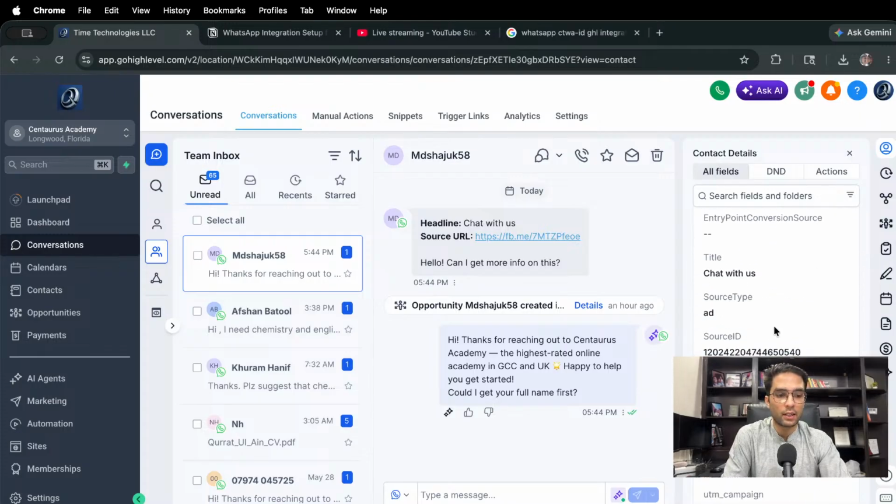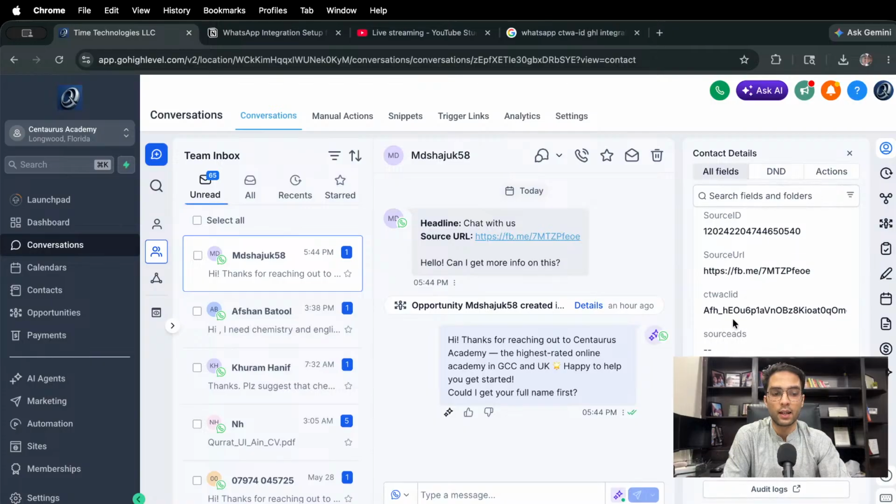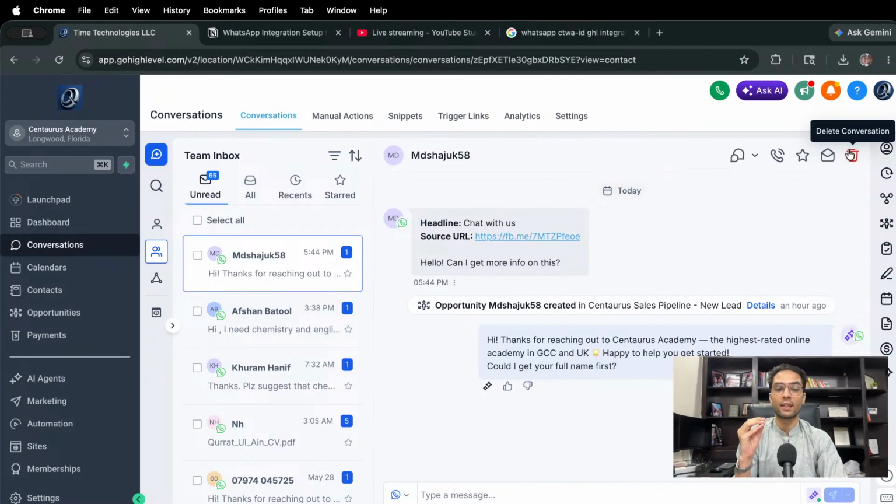So we have chat with us, ad source, source ID, the URL, and the click ID saved right here, which is amazing, right? Even if I lose the number of this contact, even if I lose the name of the contact, if I have this click ID with me, that is like finding gold, right? And if this person is qualified, we can send a very, very important signal to Meta that this person is qualified.